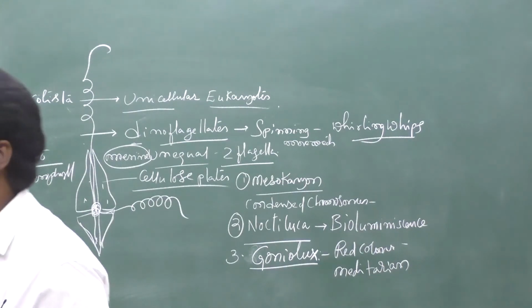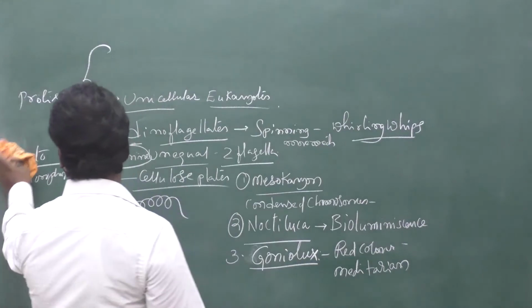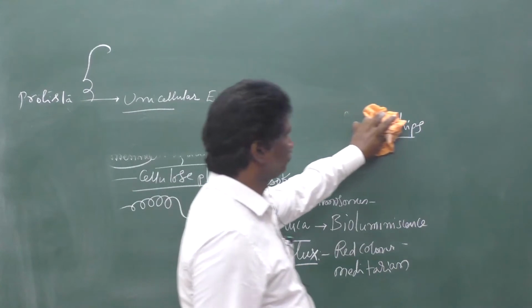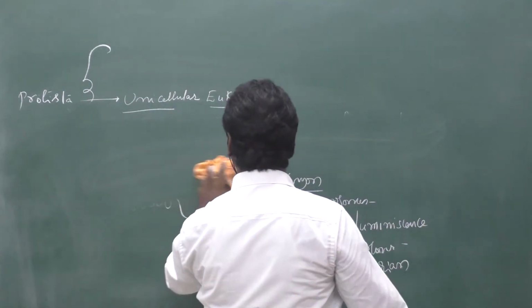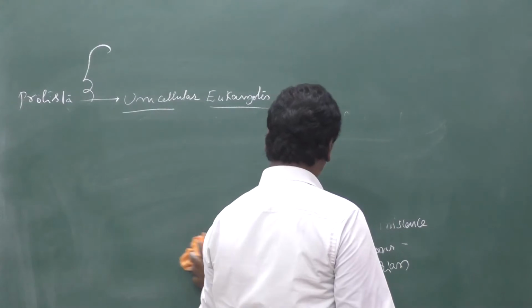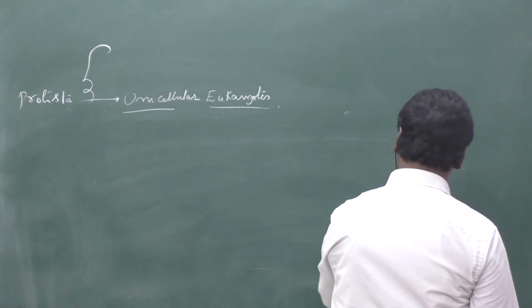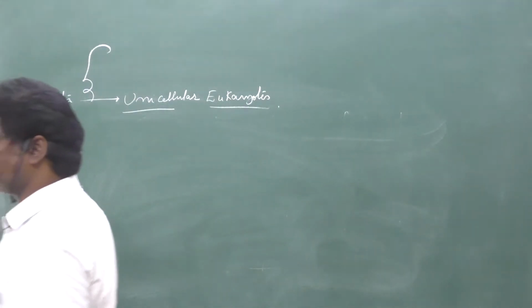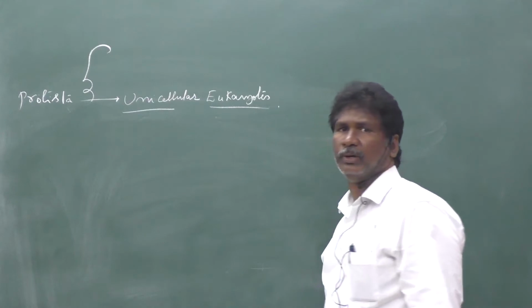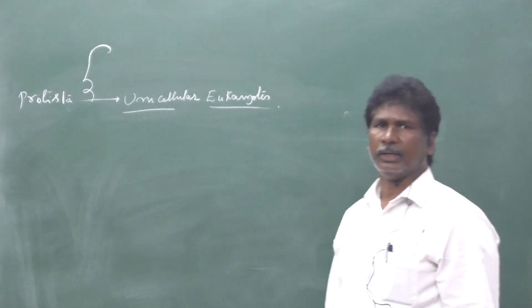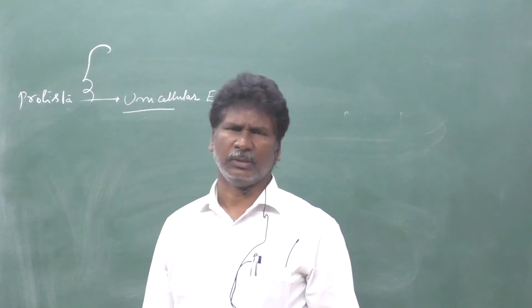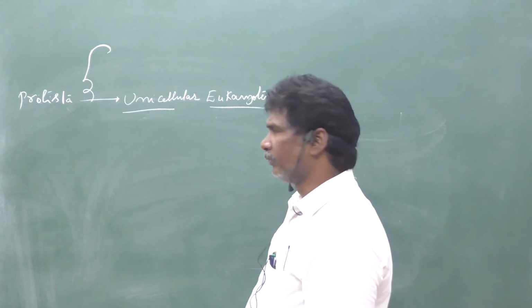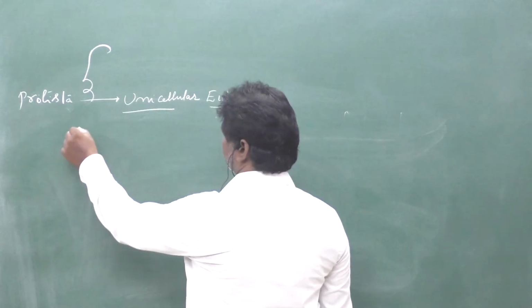So that is euglenids. Next, there is another one. It is also most important for your IP question, and recently it was also asked within the NEET examination, re-exam. So you can see that euglenids.